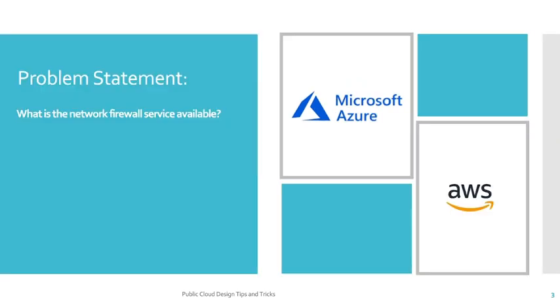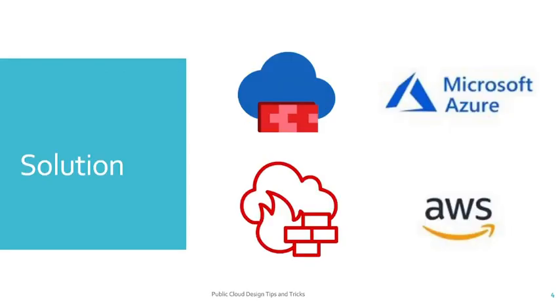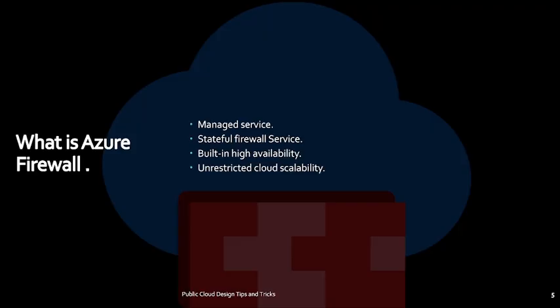Today's problem statement: what is the network firewall service which is currently available with public cloud? With Microsoft, you will find Azure Firewall, and with AWS you will find AWS Network Firewall. So what is Azure Firewall?